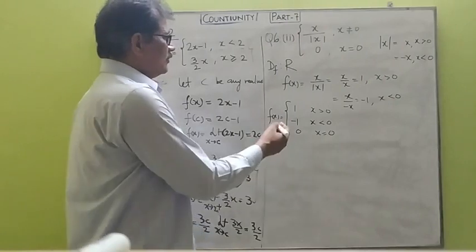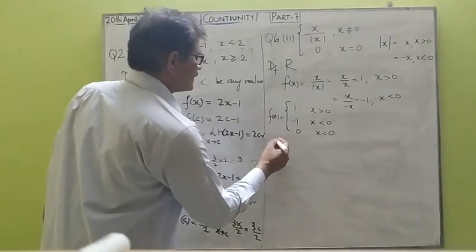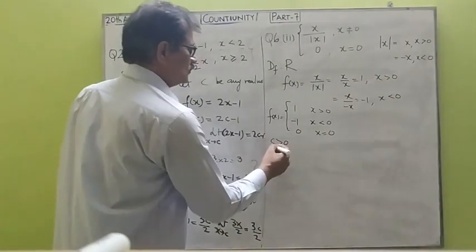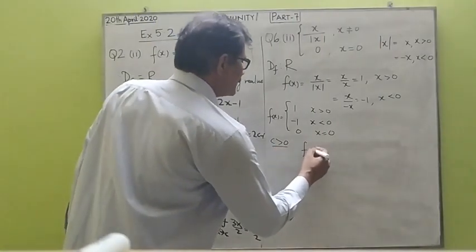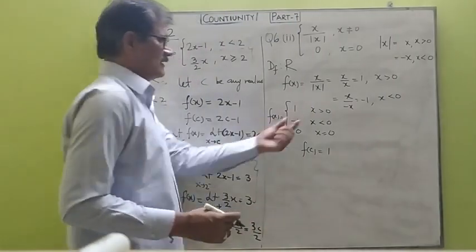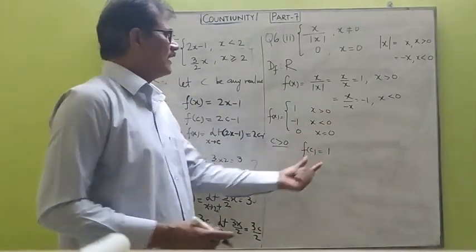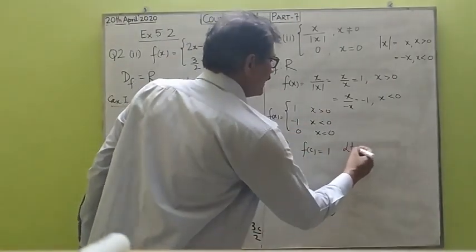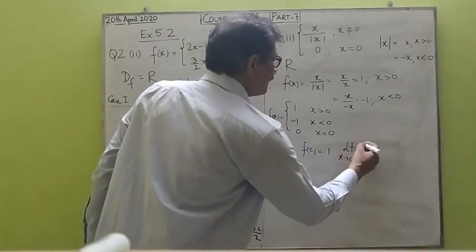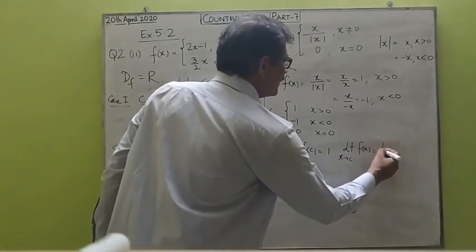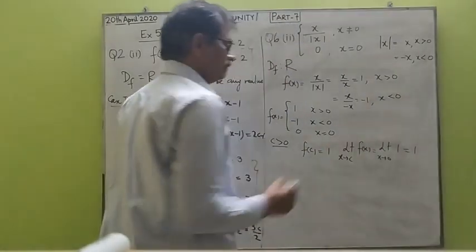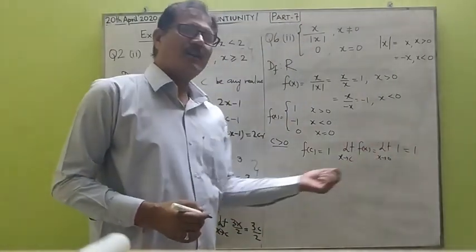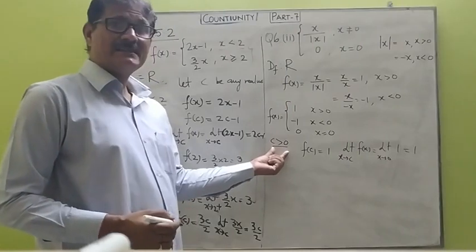So we have three cases here. First case is when c is greater than 0. Case 1, we find the value of the function f of c is equal to 1. You can see for c greater than 0, the value of the function is 1, and the limit extending to c of f of x will be nothing but limit extending to c of 1, which equals 1. So the function is continuous for all real numbers greater than 0.